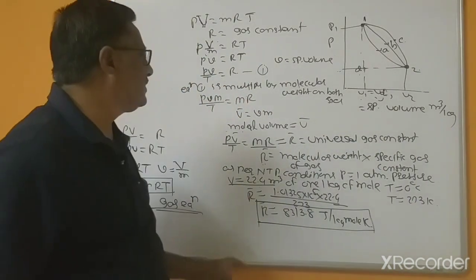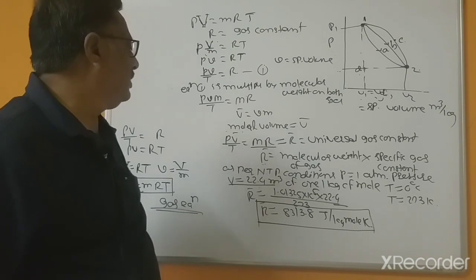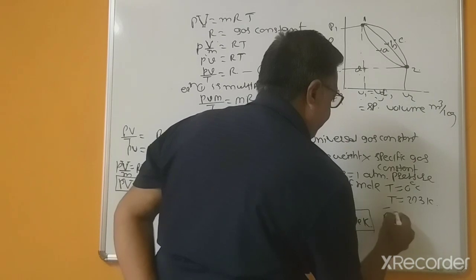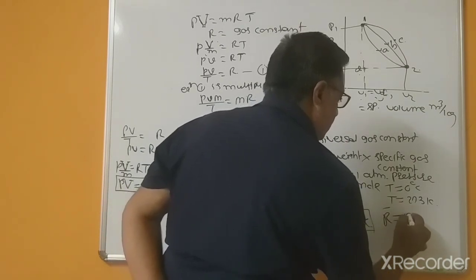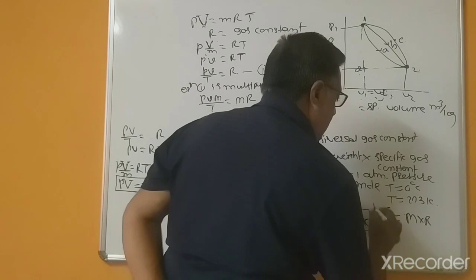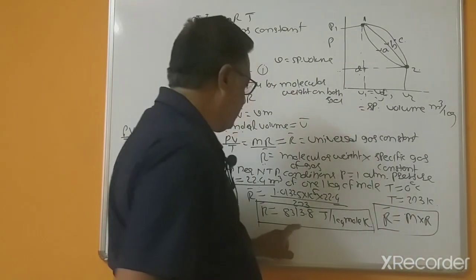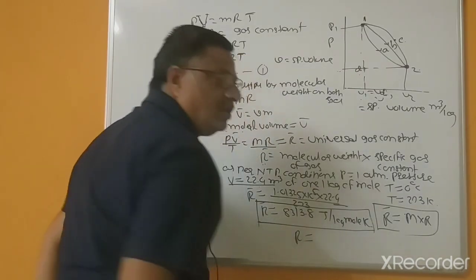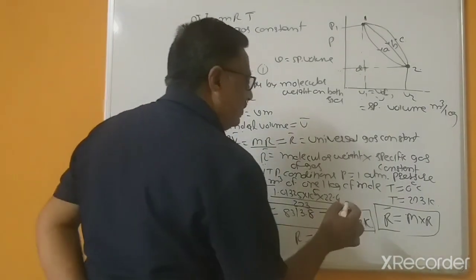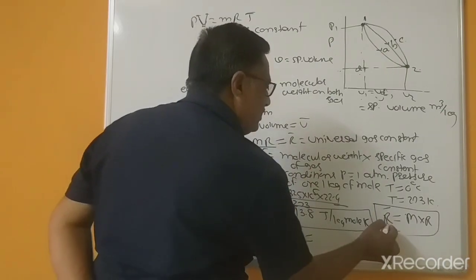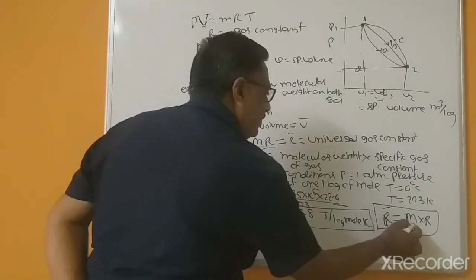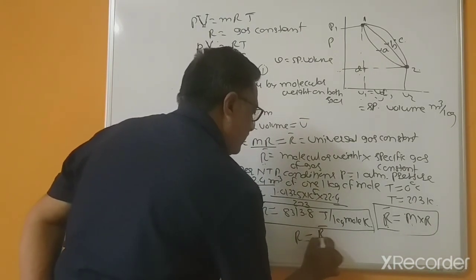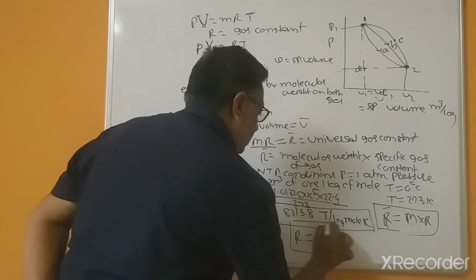So what is the relations? R dash equal to molecular weights multiplied by R, and this R dash equal to, that's why here is universal gas constant equal to, because this is known value and this is molecular weight, R dash divided by molecular weights.